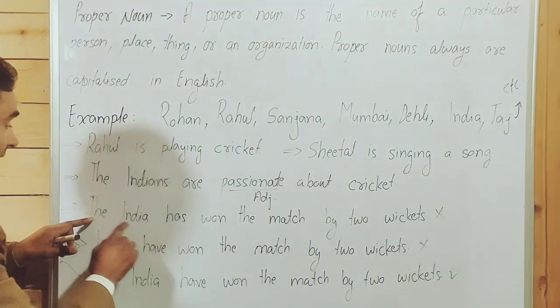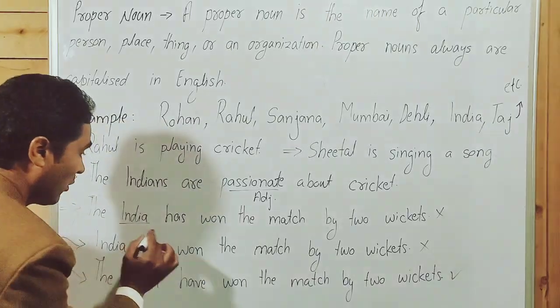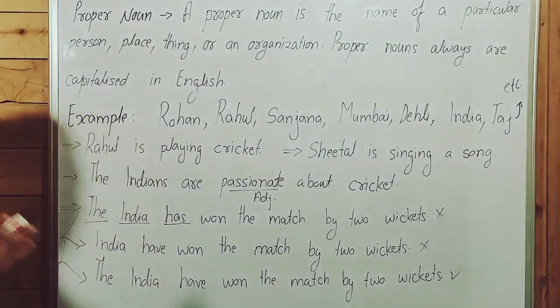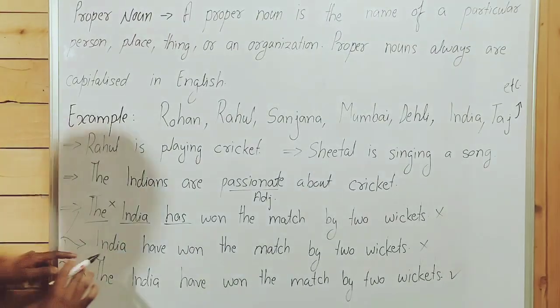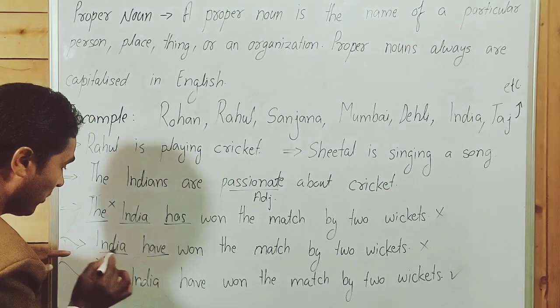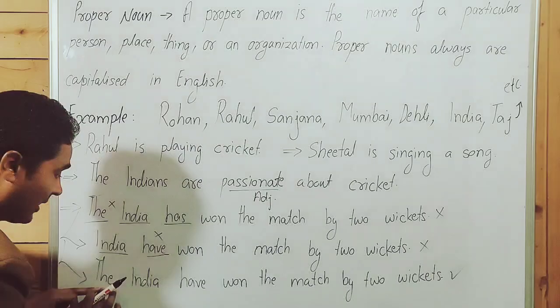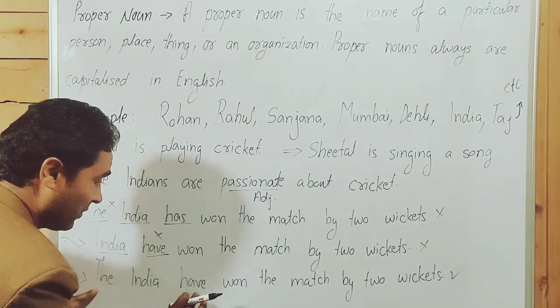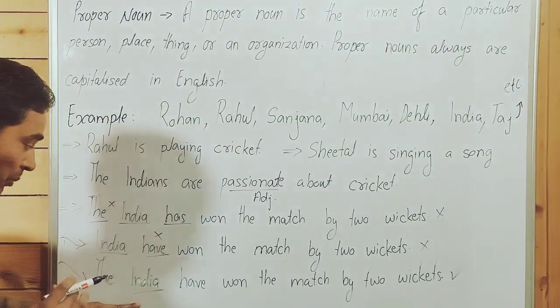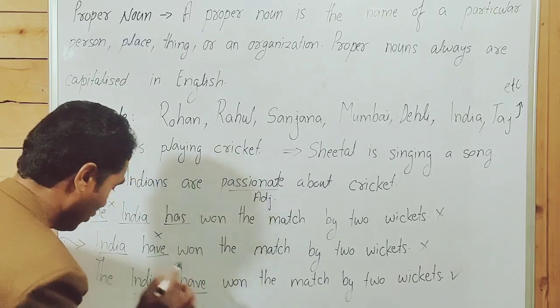So here, India is a proper noun, proper noun singular verb. Proper noun doesn't take article. That's why. India have, plural verb, proper noun plural verb. That's why this sentence is incorrect. The India have, proper noun plural form, plural verb.